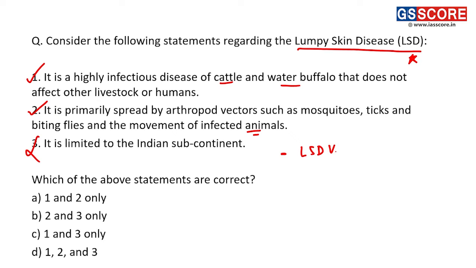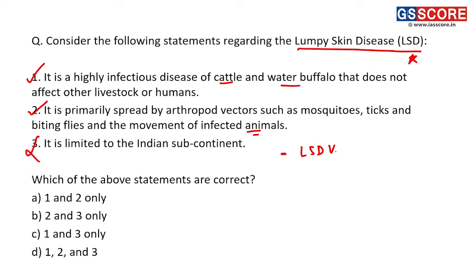Also the disease can spread through fomites, that means the products or different objects which are infected. Those objects also lead to spread of the disease. But it does not pose any risk to human health.